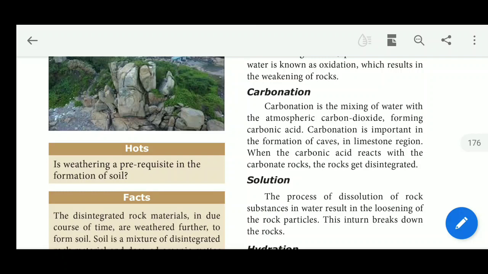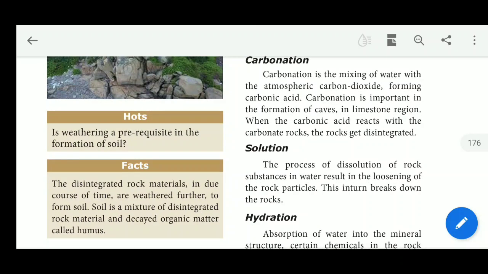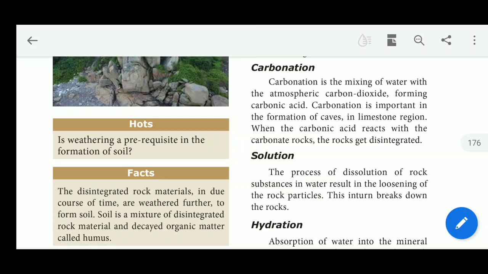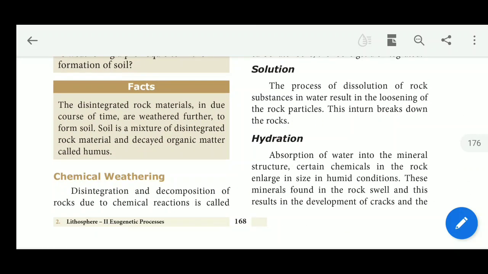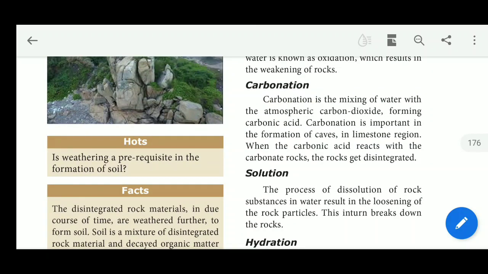The second one is carbonation. Carbonation is the mixing of water with atmospheric carbon dioxide. Already we discussed the earth's gases, the greenhouse gases. In the greenhouse gases, there are carbon dioxide, hydrogen and nitrogen. These are called greenhouse gases. Likewise, the atmosphere has carbon dioxide, forming carbonic acid. Carbonation is important in the formation of caves.